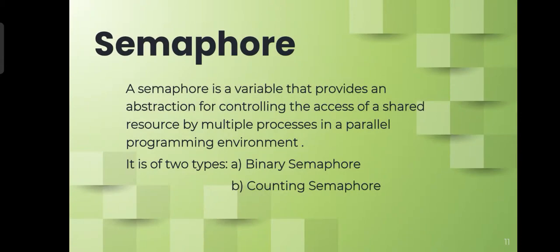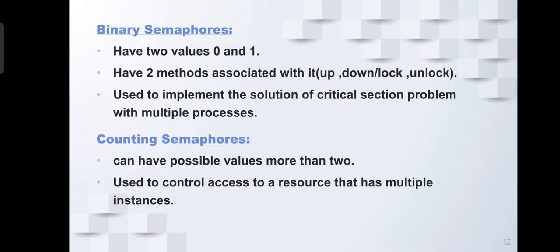Let's see what is the semaphore, because we will be solving this problem using semaphores only. A semaphore is a variable that provides an abstraction for controlling the access of a shared resource by multiple processes in a parallel programming environment. It is of two types, binary semaphore and counting semaphore. Binary semaphores have two values 0 and 1, while counting have possible values more than 2. Binary has two methods associated with it, up, down, lock, unlock, and it is used to implement the solution of critical section problem with multiple processes. And counting semaphores are used to control access to a resource that has multiple instances.